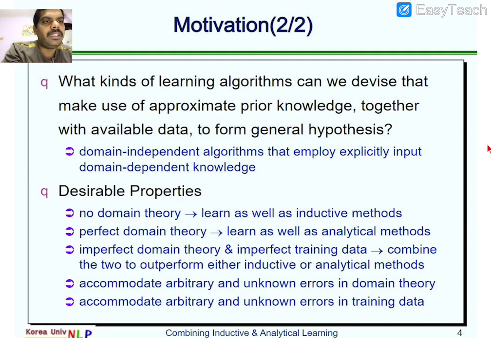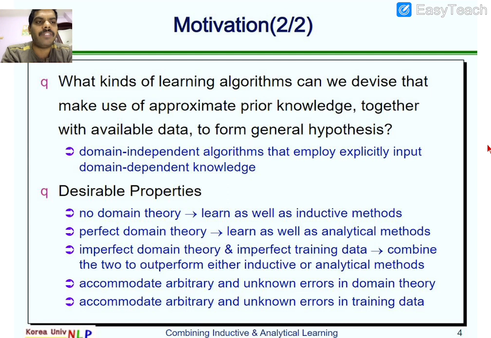Domain independent algorithms that explicitly employ input domain dependent knowledge. So what are the desirable properties? No domain theory: learn as well as inductive methods, obviously. If you do not have any domain theory, we consider only the training examples. And with a perfect domain theory, learn as well as analytical methods. If the domain theory is available, we use the analytical methods.